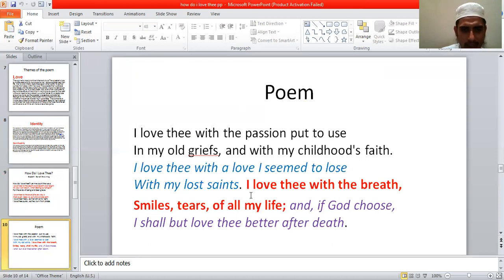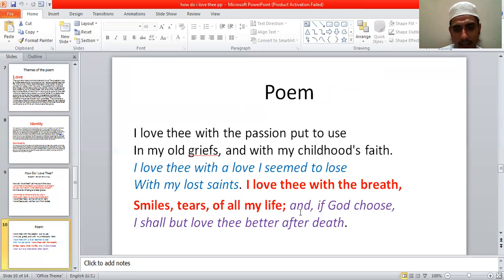In the same way, smiles, tears, breath are very common to the life of human beings. These are the essential elements of human nature. So in the same way, she also feels the essential existence of love in herself for her husband.